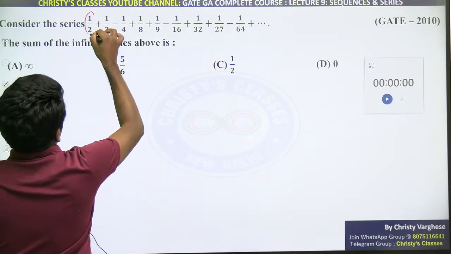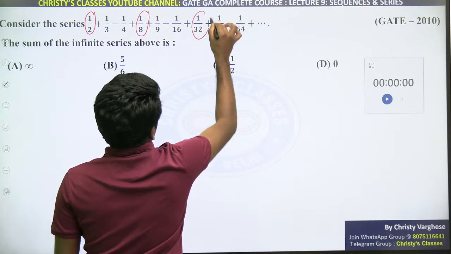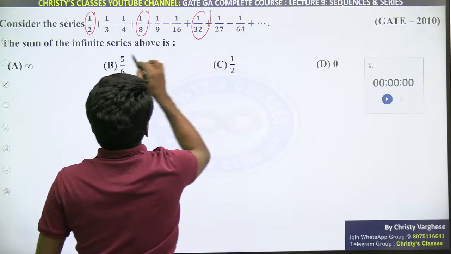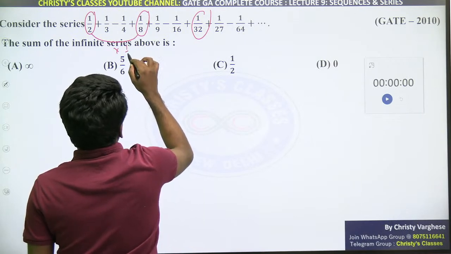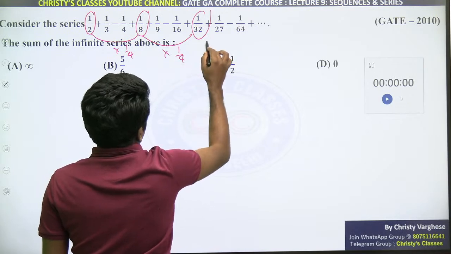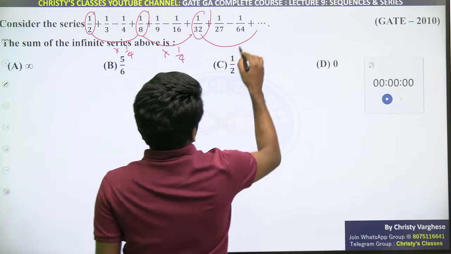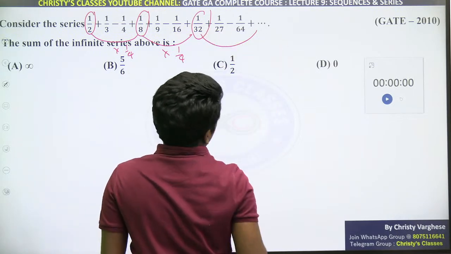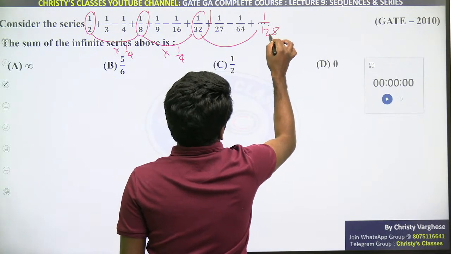The first term 1 by 2, then 1 by 8, then 1 by 32. Obviously, 1 by 2 into 1 by 4 is 1 by 8. Now 1 by 8 into the same 1 by 4 is 1 by 32. So can you tell me what is the next term in that sequence? 1 by 32 into 1 by 4. Are you all understanding? That is 1 by 128 and so on.